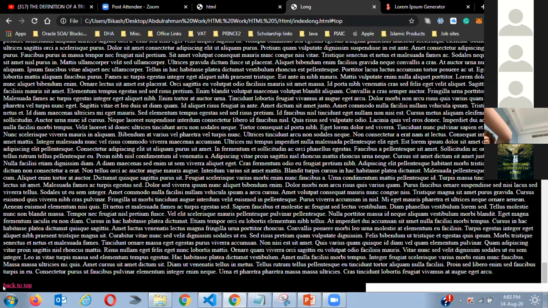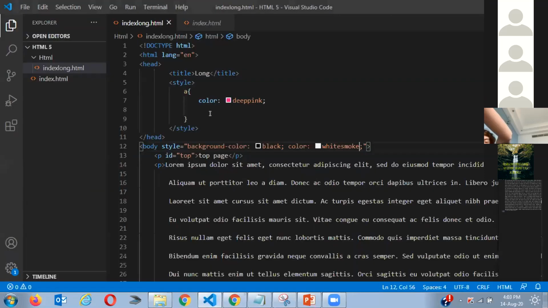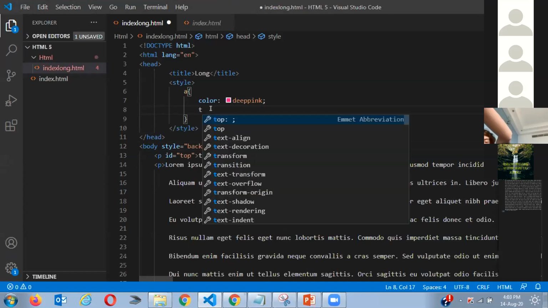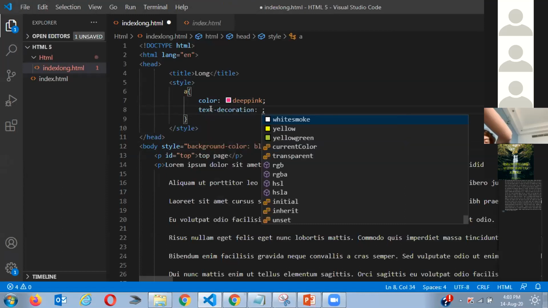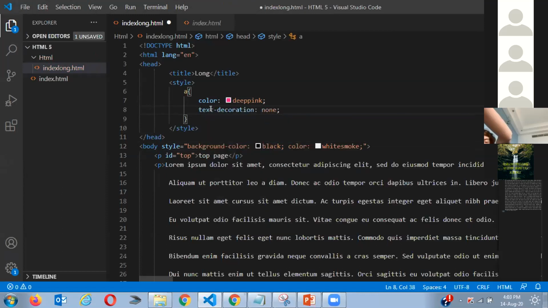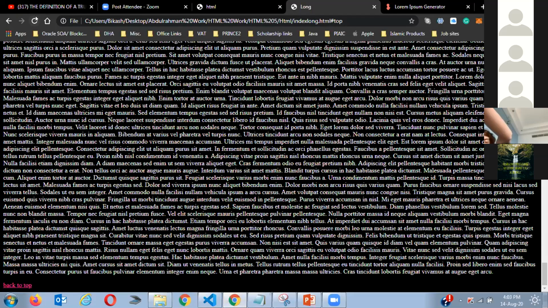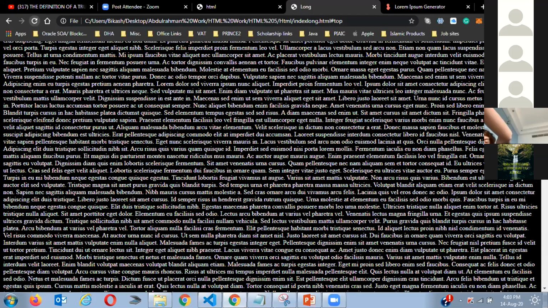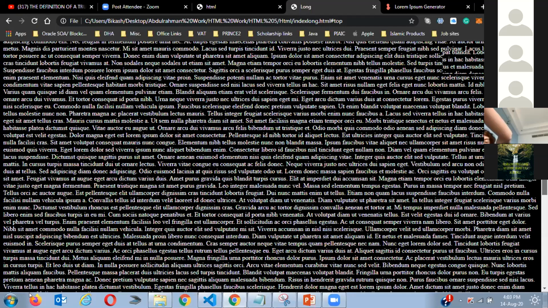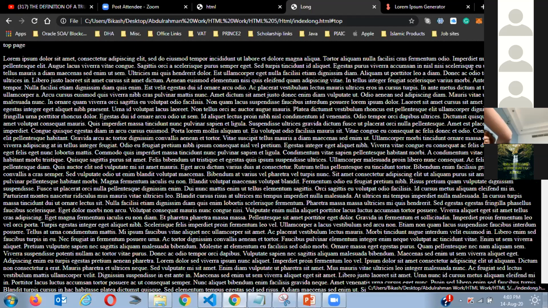Now I don't like this line over here. So how do you get rid of this line? We're going to teach you later, but I'm telling you right now. You just say text-decoration none, because this is a decoration from HTML, and you can just avoid it. If I save it, you see, now it looks so good, right?